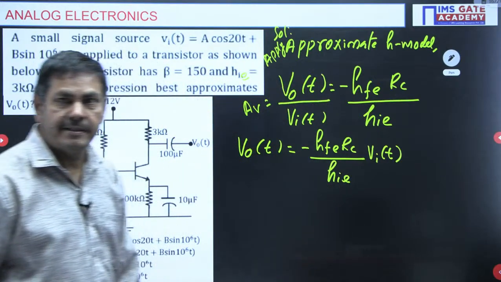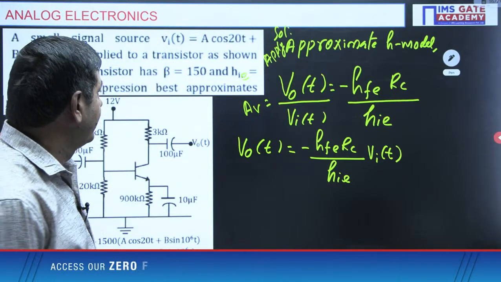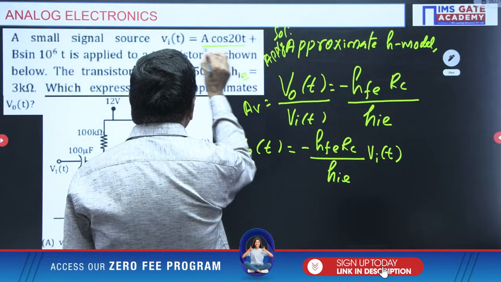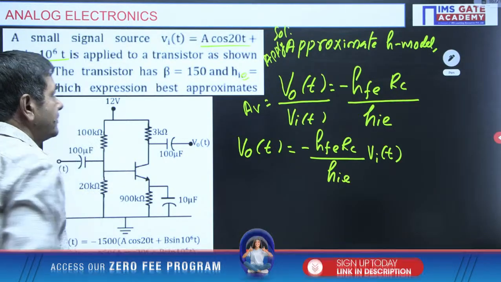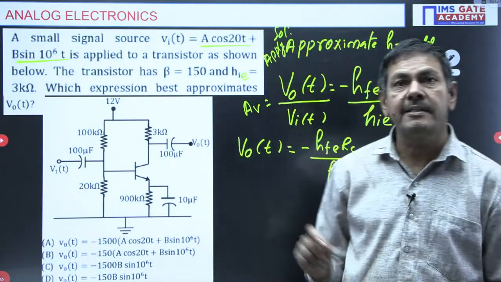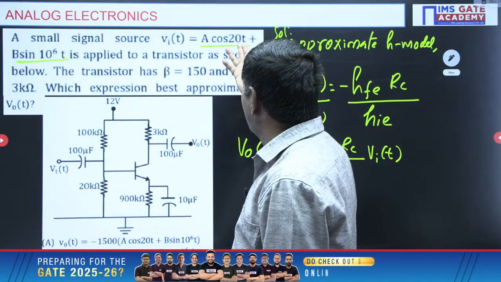But in this problem you need to watch what Vi of t is. Vi of t is A cos 20t and also B sin 10 power 6t. 2 signals are given, but you need to watch the frequency of each signal here. The omega equal to 20 is given.